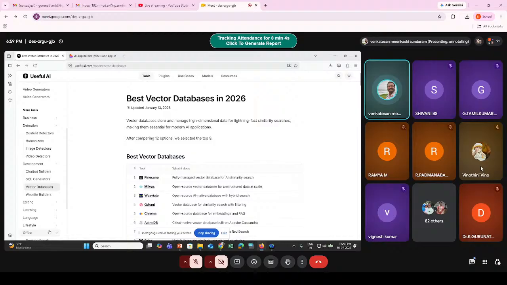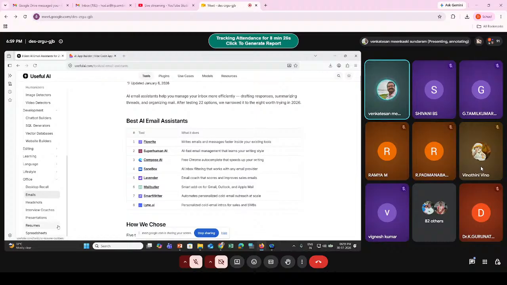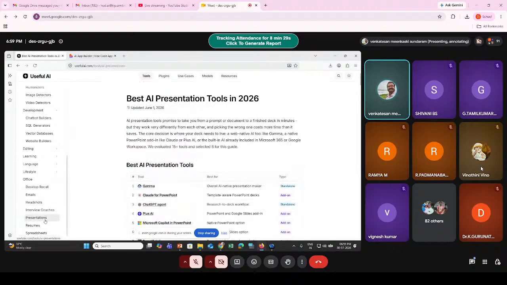Even for the Office desktop, you can write emails and messages faster inside your existing tools with Superhuman AI. There are many, and we can make use of any one of these tools. You can even create presentations.